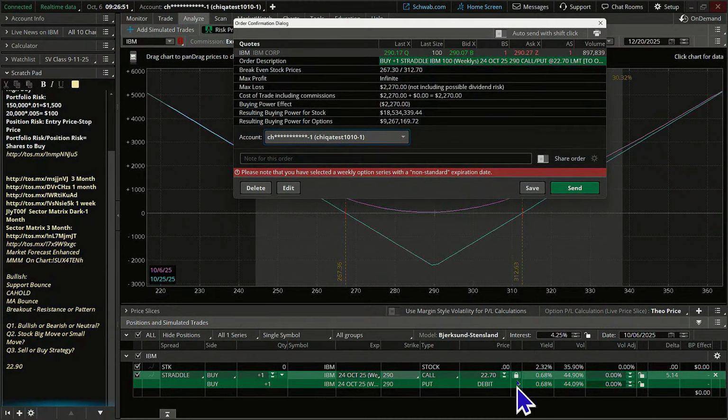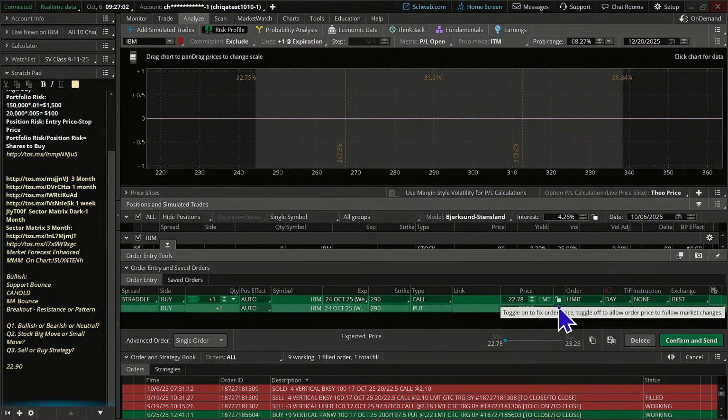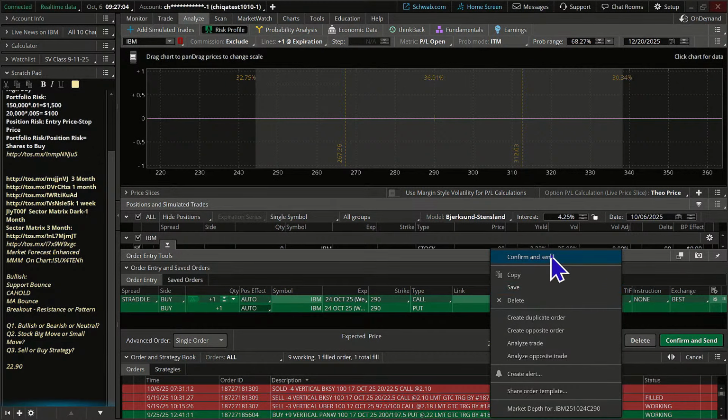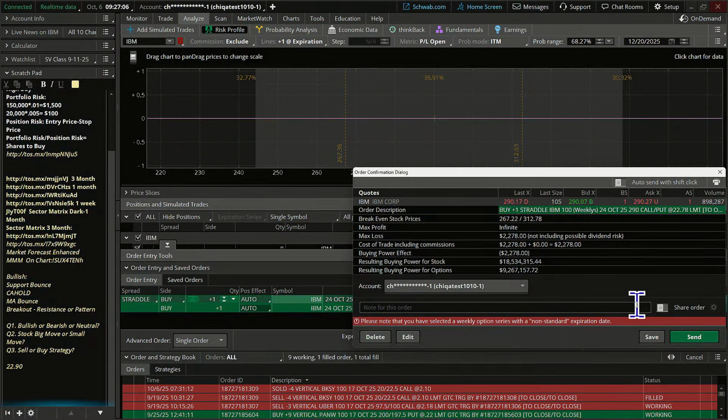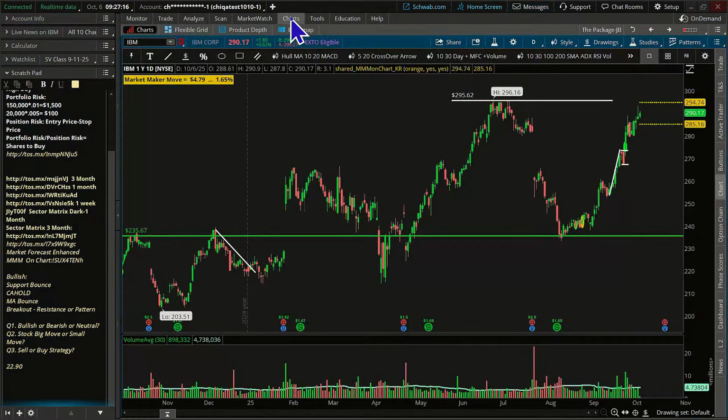I am going to unclick just in case it got a little bit cheaper for us. Oh, let me edit. Let's see if it got a little cheaper. It's up a little bit. It's pretty close to the same price. Let's go ahead and send it in, confirm and send, and then I'm going to put it in its own grouping. Now, managing the trade, our expectation is we're not going to do a whole lot until earnings gets close.